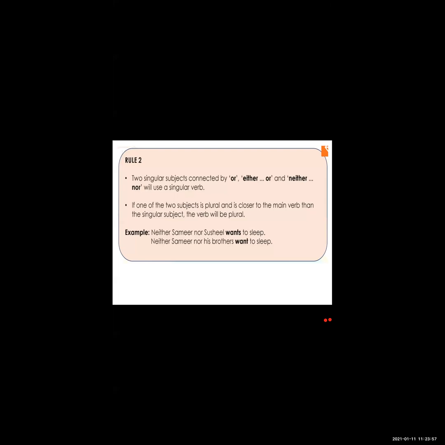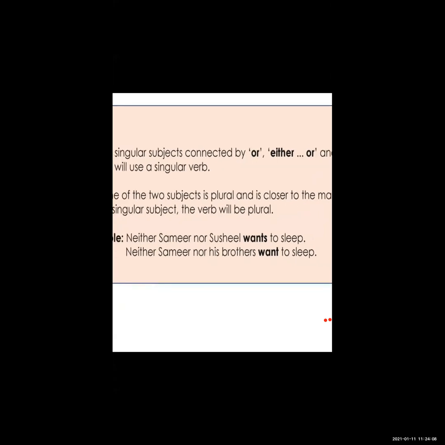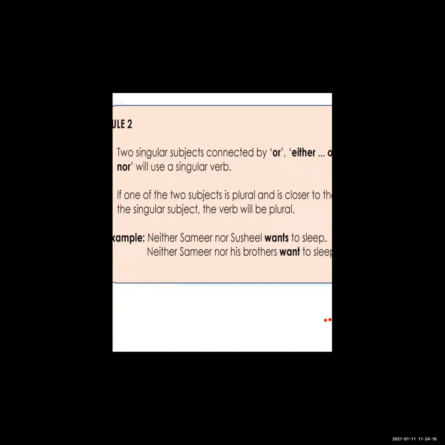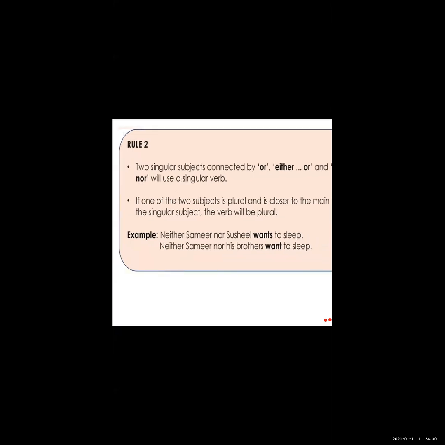See the first example: neither Samir nor Sushil wants to sleep. Here, neither Samir nor Sushil. Samir is a singular subject and Sushil is also a singular subject, and they are both connected with neither-nor. That's why we will use a singular verb. When two singular subjects are connected by or, either-or, or neither-nor, we use a singular verb.